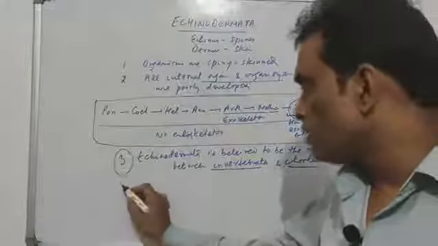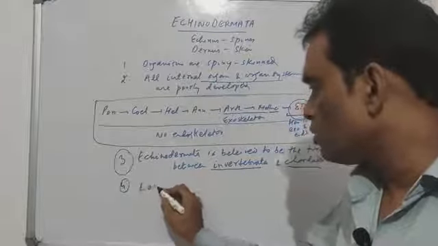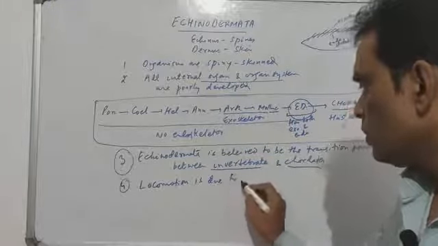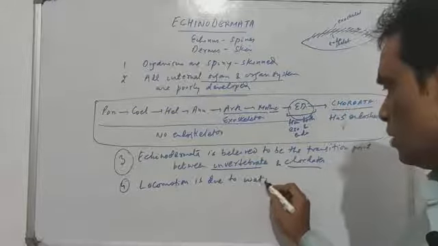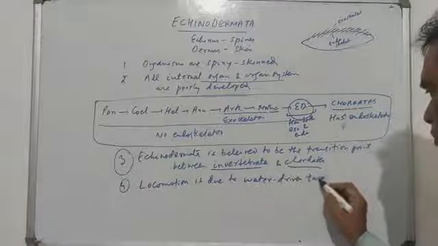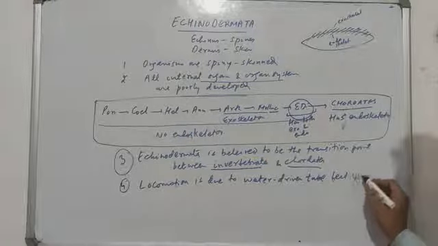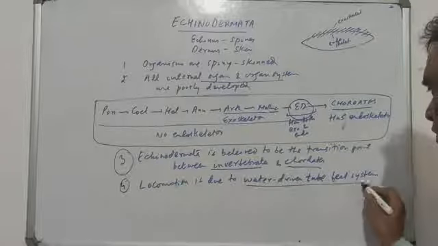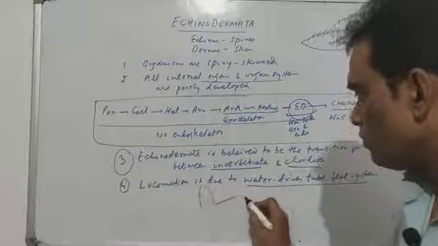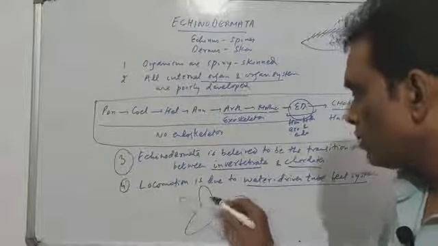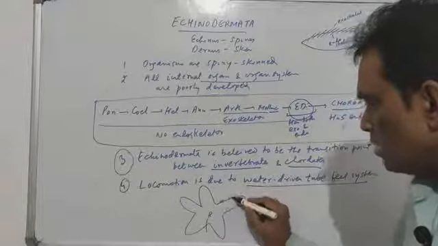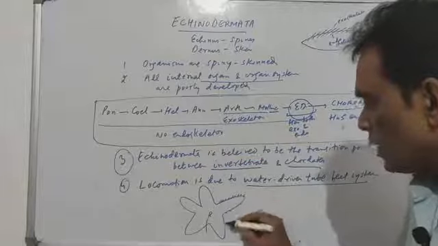And the fourth one is the movement, locomotion, as you say. Locomotion is due to water-driven tube feet system. It's a very heavy name, although it's a very poor character. If you observe the starfish having these 5 arms, this is the mouth through which water enters, and here there are spines on the skin, no doubt. That is why it is an Echinodermata.